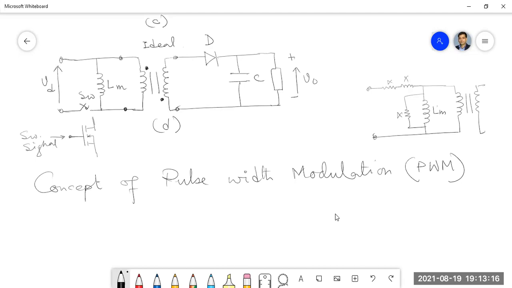I'm not going into the device in detail because I will discuss that later. Now how we generate the switching signal, that I will discuss.